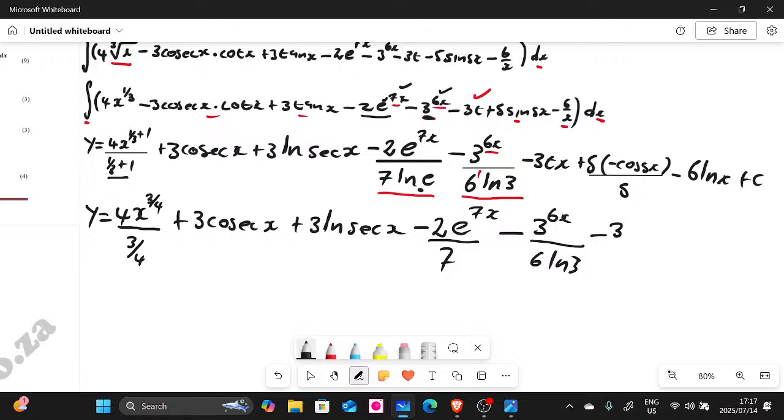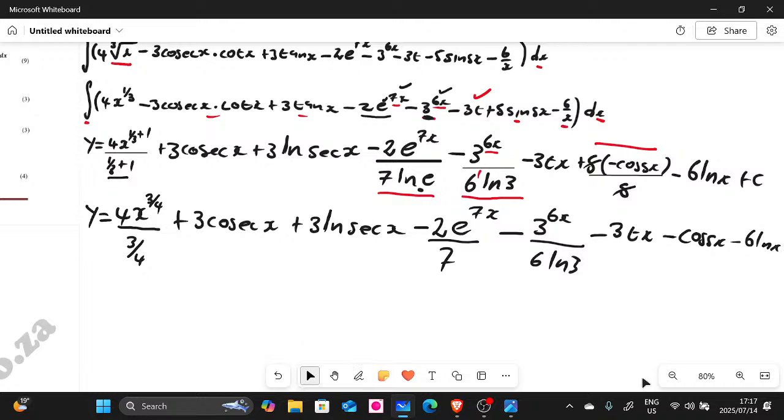This is gonna give us 3tx, and then let's look at this one here, guys, right? So this one here, look, we have this 5 and that 5 dividing each other. We also have this negative there, you guys see? So meaning this is going to become minus cos 5x minus 6 ln x.